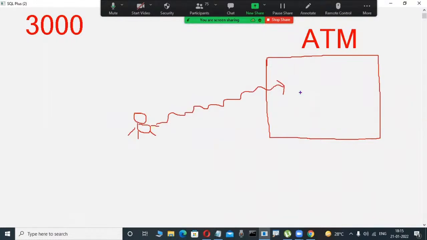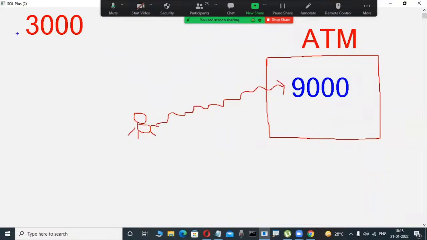Now I decided to withdraw some amount. Okay, fine, but 3000 is my available balance. Whenever I insert an ATM card, it asks to enter the amount. In that case, I mentally decided to withdraw 9000 rupees. Now, as I try to withdraw 9000 rupees, am I getting 9000 rupees? No.